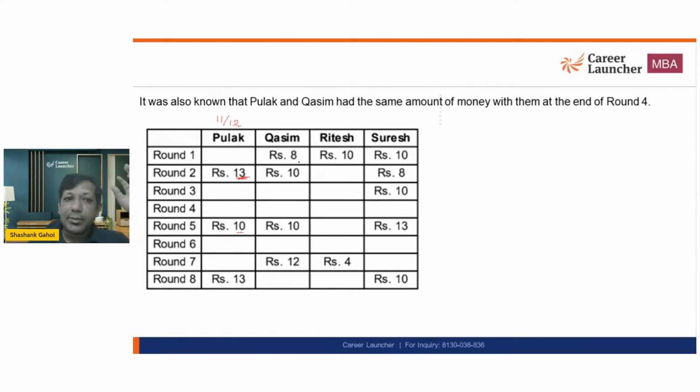If I look at Qasim, the minimum amount with Qasim is 8. The maximum amount with Qasim is 12. And here it is 10. Here it is 10.